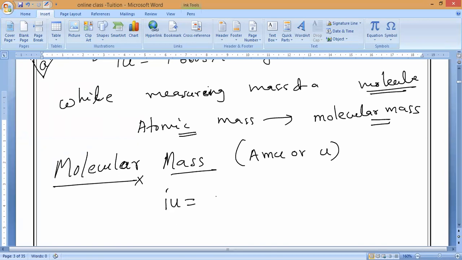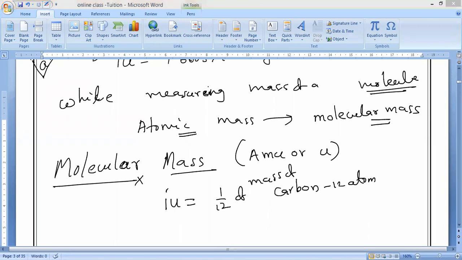Here also the same thing. 1 U is equal to what? 1 by 12 of the mass of a carbon-12 atom. Are you clear, guys? So you can observe, sir, the molecular mass is equal to the sum of the atomic masses of all the atoms present in one molecule of a substance. One molecule of a substance. Do you understand, guys? Please respond.